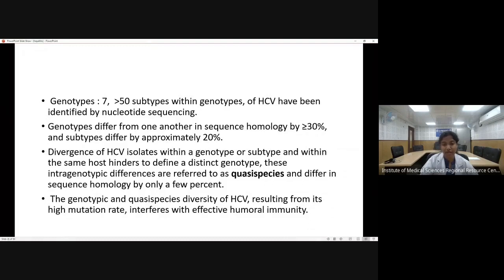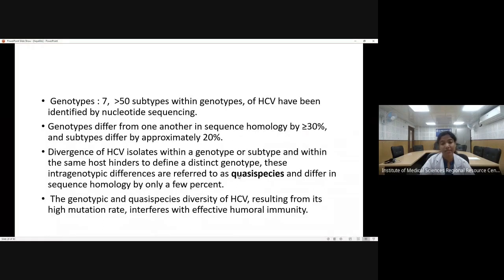Because of so much diversity in hepatitis C virus isolates, both in genotypes and subtypes, and this intragenotypic difference, this is referred to by a term called quasi-species. Because of so much variation, it is difficult for the body to raise any sort of humoral immunity against hepatitis C virus.